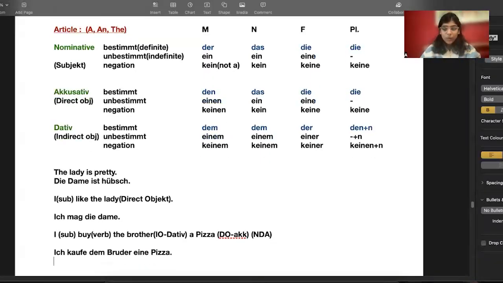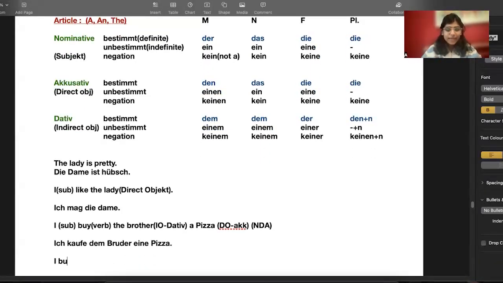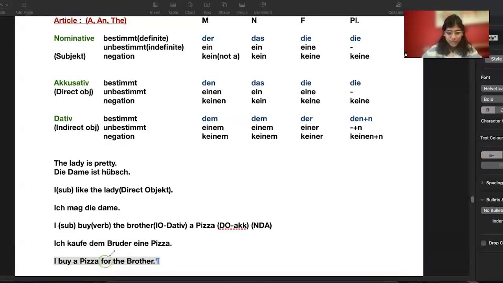Now, but in English, I normally say I buy a pizza for the brother, right? So if you see in this sentence, I have used what additional? I have used an additional preposition. So this sentence and this sentence are equally same, but I have an additional preposition here. And this preposition for is für in German. Für. Okay.